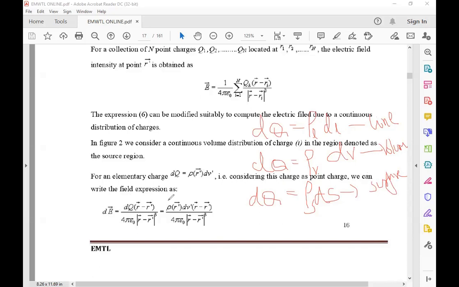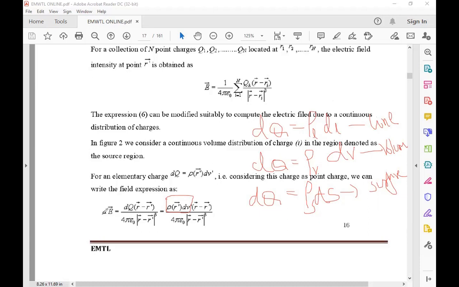If I represent the charge in terms of volume, it is rho v into dv. The rho v is a charge density, the volume charge density. Rho s is also a charge density, but the surface charge density. And rho l is also a charge density, the line charge density.